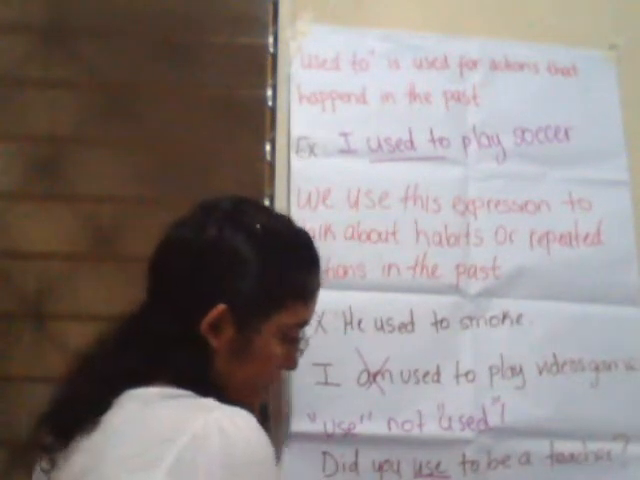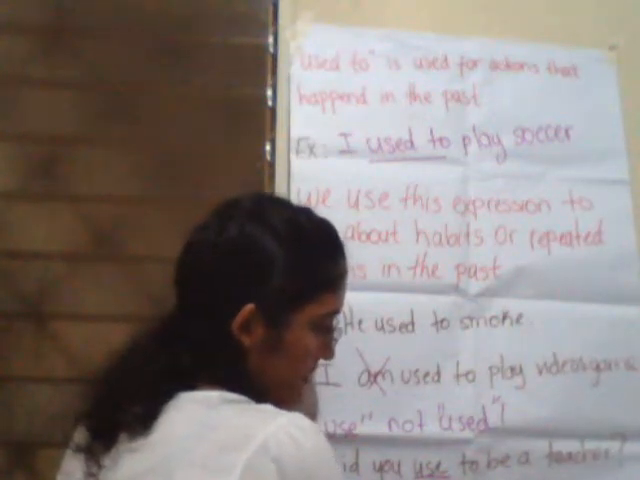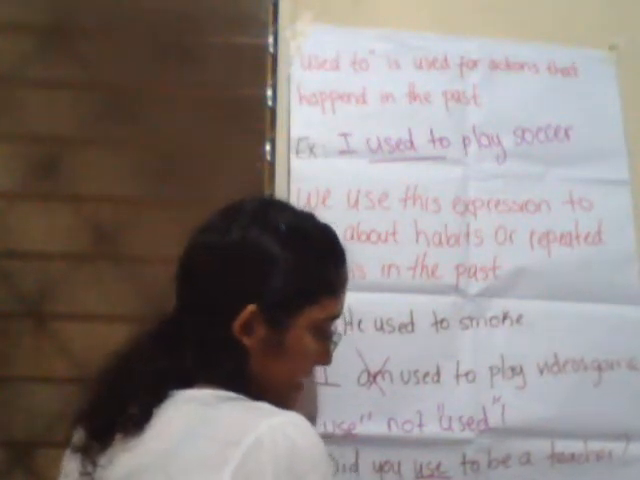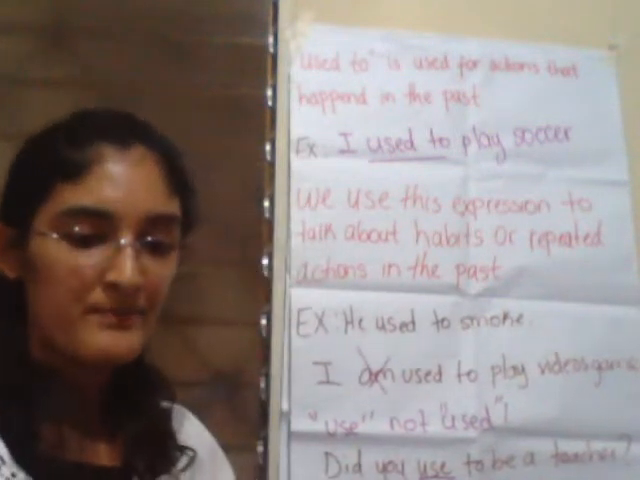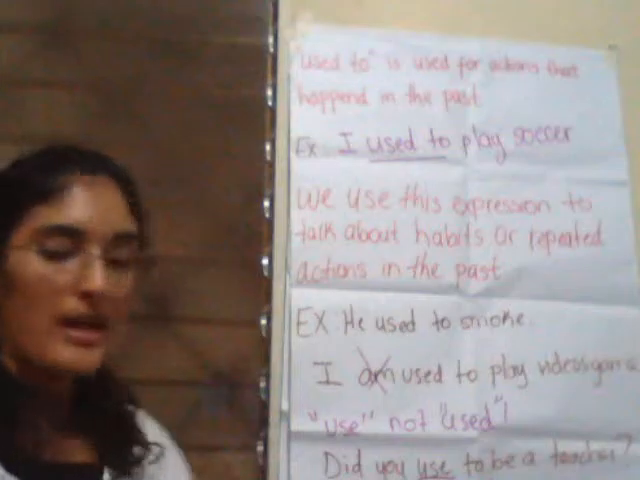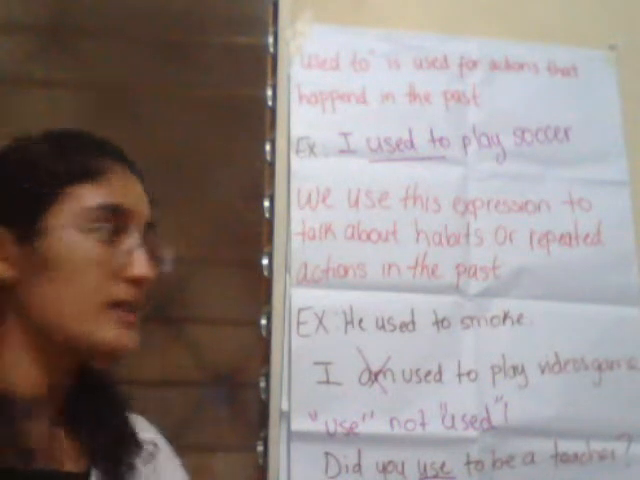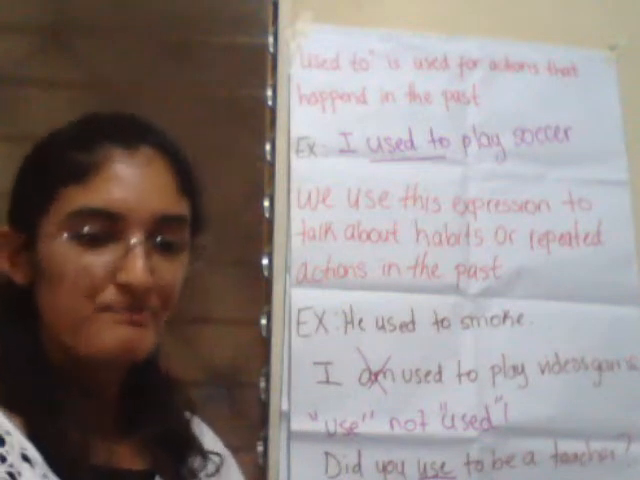And when you use the negative form, we can say I didn't use to want to have a nice house. Okay, I didn't use to want to have a nice house. Remember the use of used to. Used to is used for actions that happened in the past.